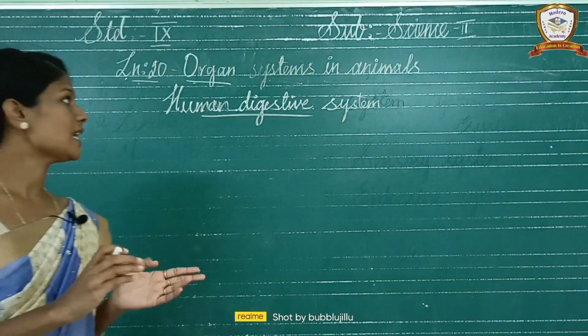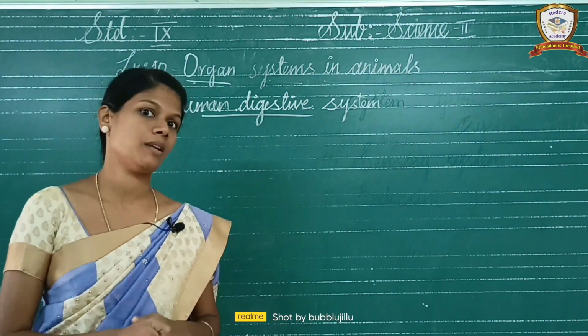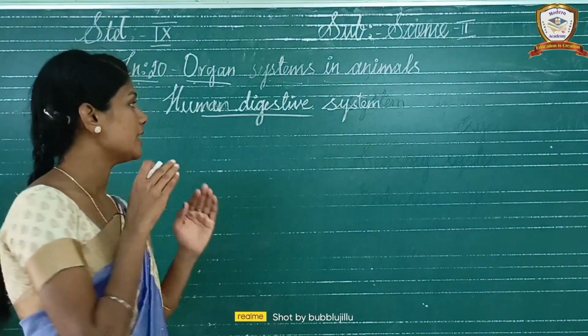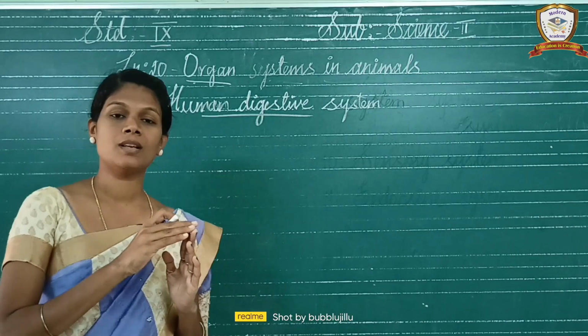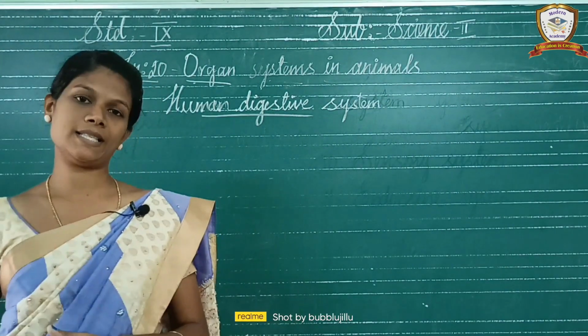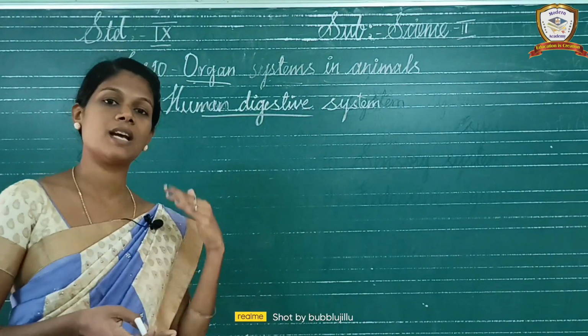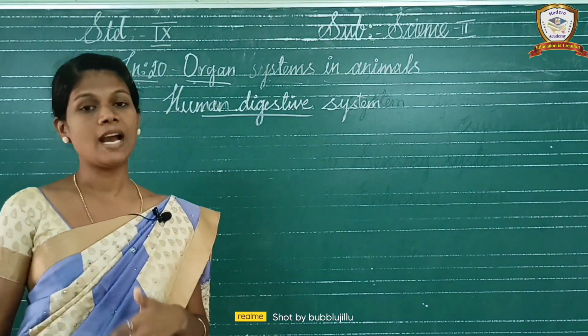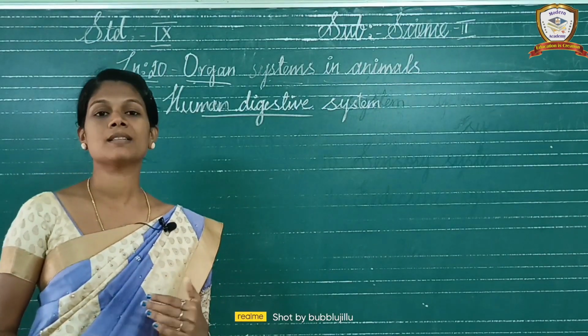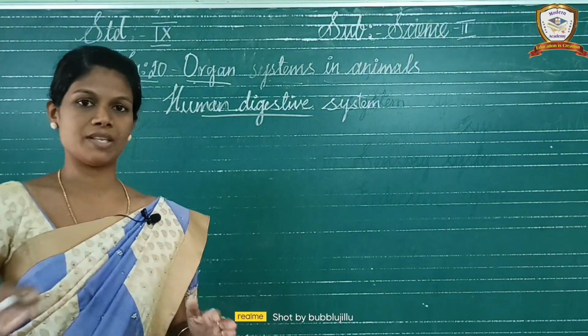In the previous class we discussed the alimentary canal, the organs of the alimentary canal. We know very well the digestive system has two sets of organs: the alimentary canal and the digestive glands. The alimentary canal starts from the mouth and ends in the anus, and the digestive glands are the salivary glands, liver, pancreas and gastric glands.